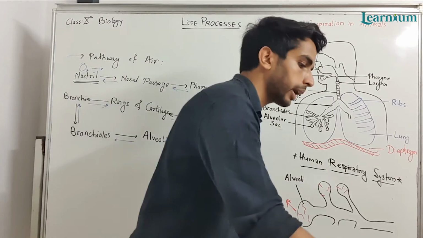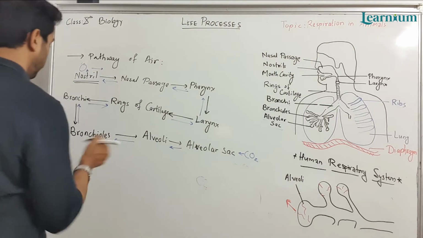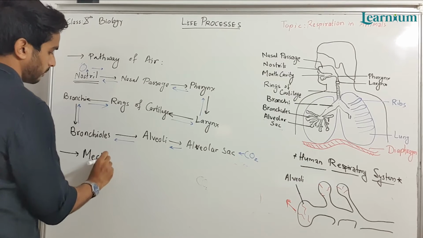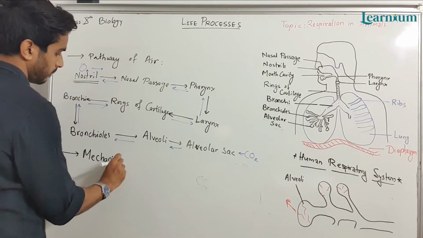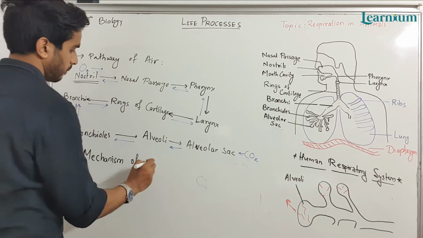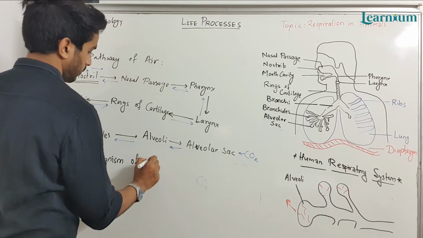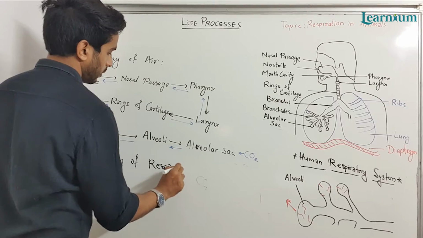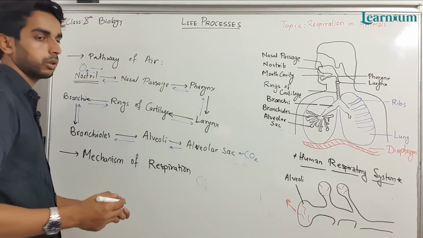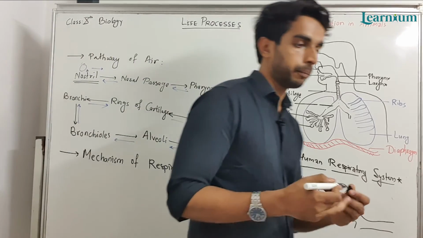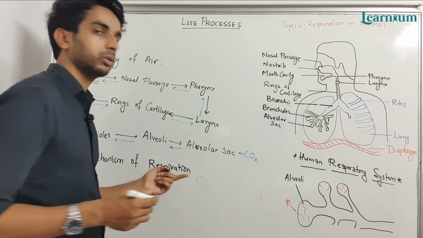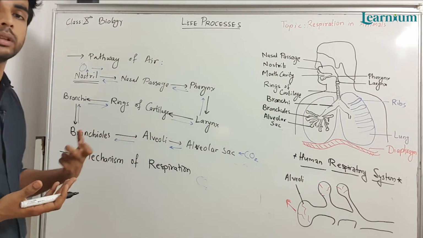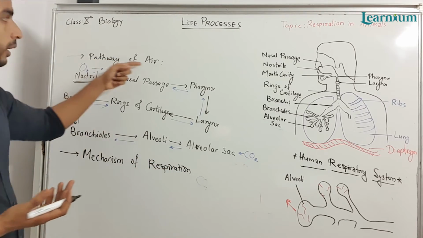If we see the mechanism of respiration, or breathing, because this respiration is metabolic respiration, it requires oxygen. This oxygen comes from this pathway of air.